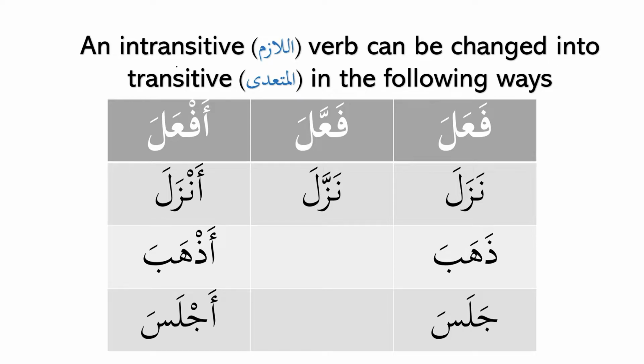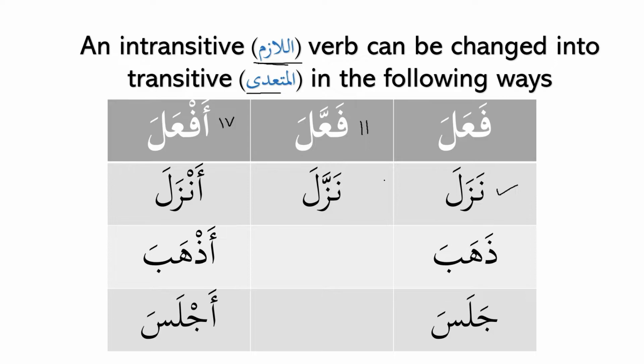An intransitive verb, which is basically lazim, can be changed into transitive verb al-muta'addi in the following ways, and we have learned it in the last two lessons. Whenever we take the first form of the verb, which is the original form or form number 1, or we say athulathi al-mujarrad, and we take it into form number 2, which is fa'ala, or form number 4, af'ala, then it becomes muta'addi, then it becomes transitive. For example, nazala, he came down. So this is lazim. Nazala Bilalun, Bilal came down.